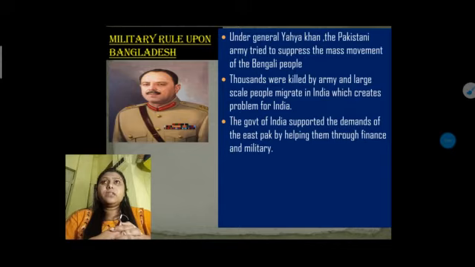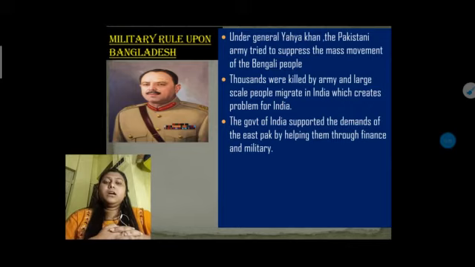For that reason, the government of India supported the demand of East Pakistan by helping them with finance and military. Even after suffering so many problems, when East Pakistan asked for help, India supported the people.